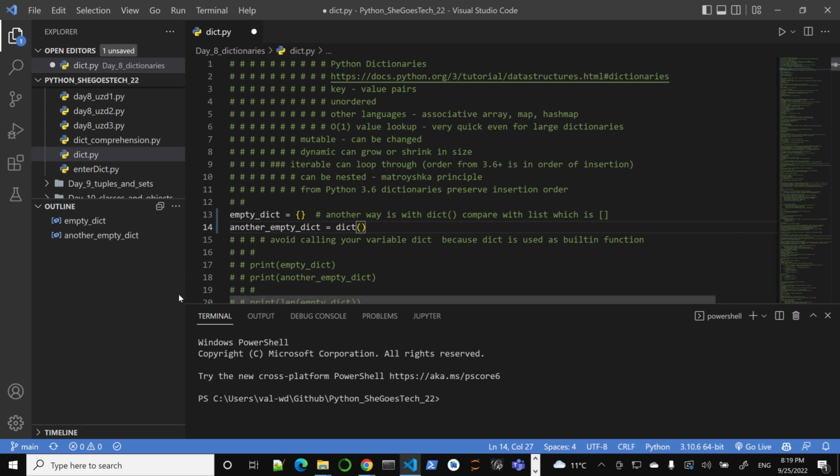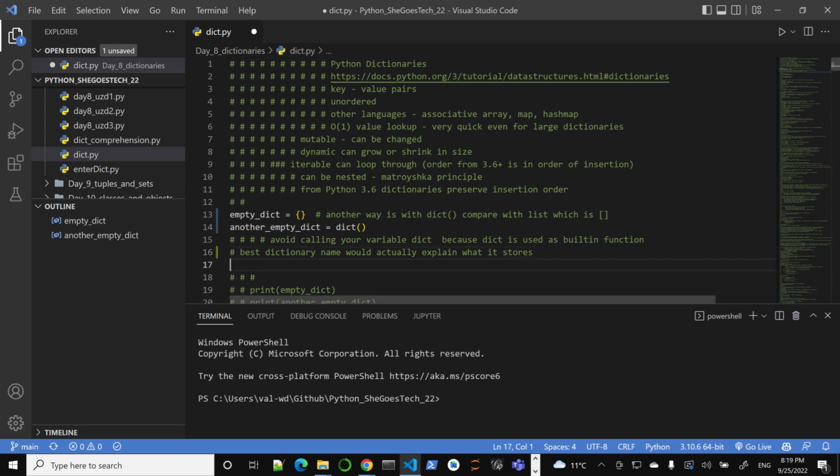So by extension, that means you should not call your variable dict. Don't call your dictionary dict. Maybe call it my dictionary, or actually an even better name would be, the best name would be what you are going to store. Best dictionary name would, no, that's not the best one. That's too generic. It would actually explain what it stores.